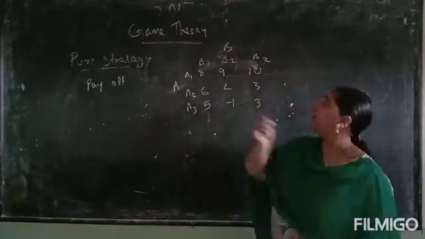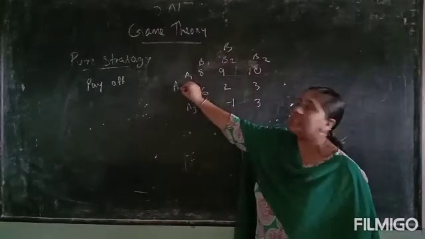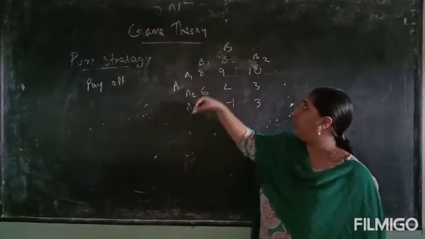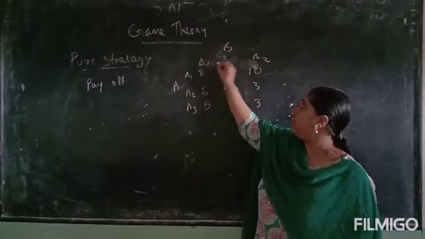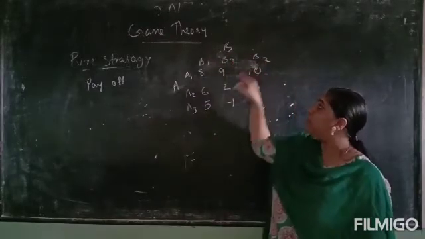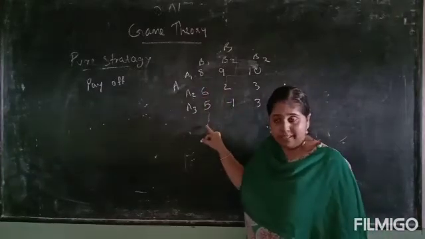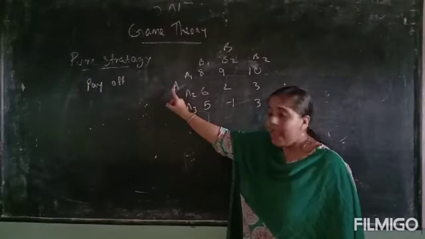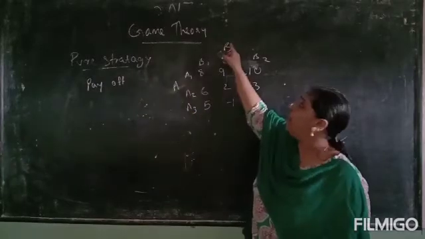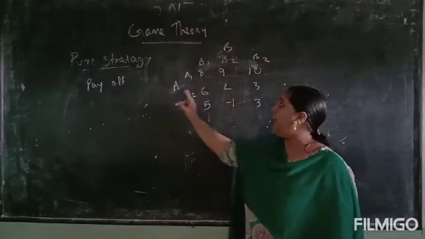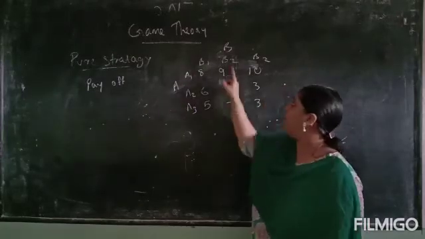For example, here there are two players A and B. A has three strategies A1, A2, A3. B has three strategies B1, B2, B3. Here this positive value represents that player A has a gain and player B has a loss. The negative value represents that player A has a loss and player B has a gain.